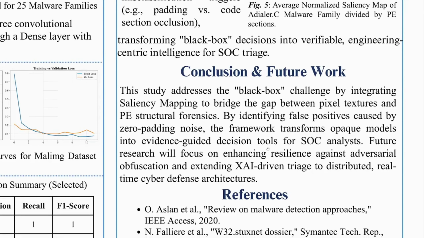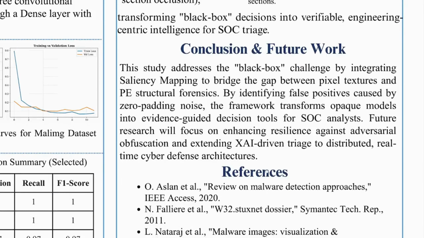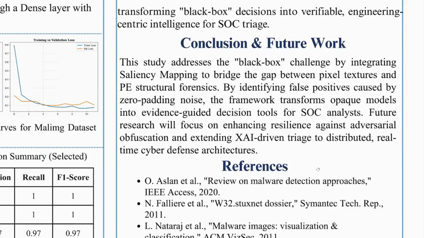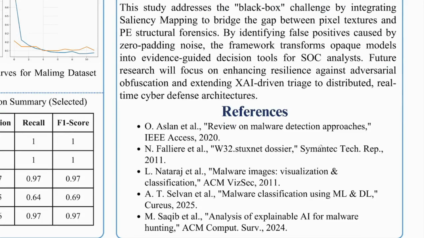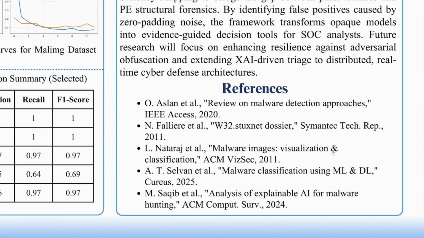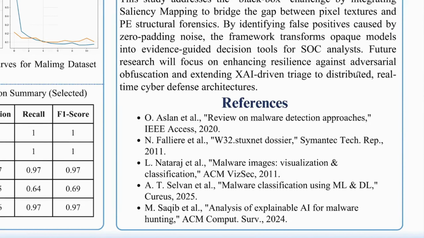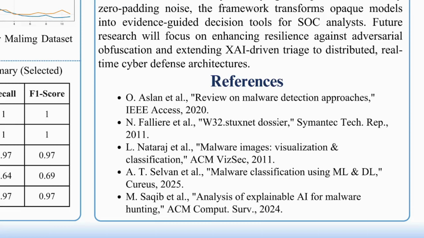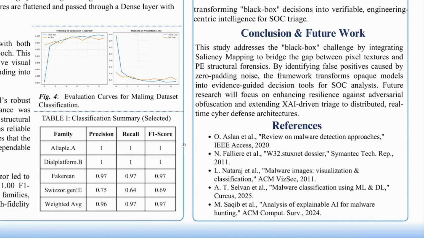So we can conclude that this work addresses the black box challenge in CNN malware classifiers through saliency-driven explainability. By linking pixel-level activations to PE structural regions, we converted opaque classifiers into transparent forensic decision tools. The framework reduces false positives caused by zero padding noise and enhances analysts' trust in AI systems. Future work will focus on adversarial robustness and deploying XAI-driven triage systems in distributed real-time SOC environments.